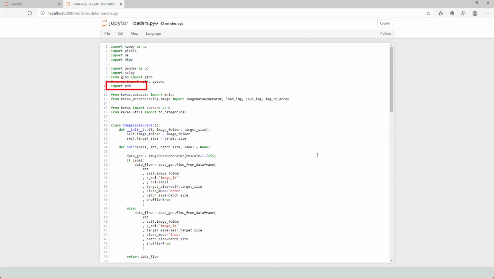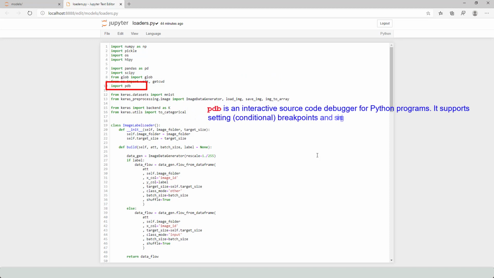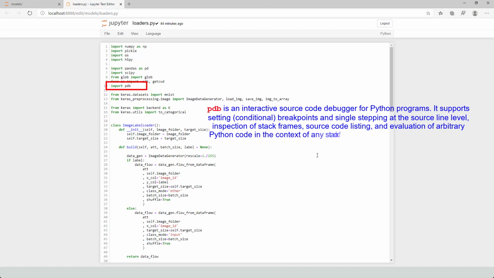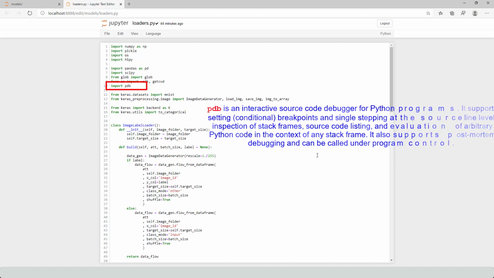Import pdb. The module pdb is an interactive source code debugger for Python programs. It supports setting conditional breakpoints and single stepping at the source line level, inspection of stack frames, source code listing, and evaluation of arbitrary Python code in the context of any stack frame. It also supports post-mortem debugging and can be called under program control.